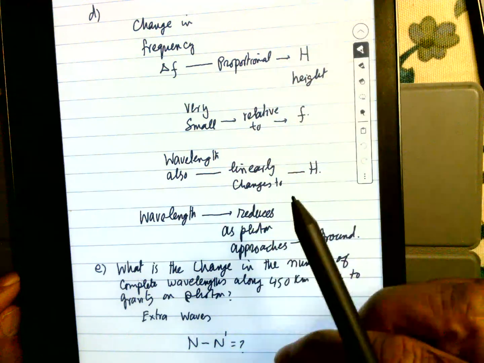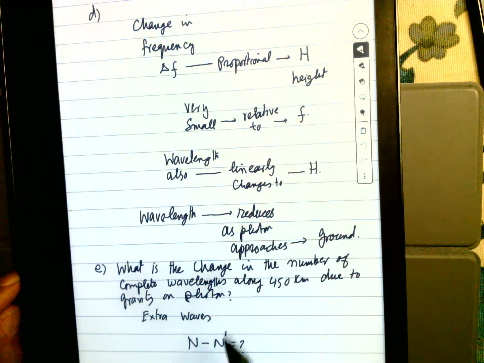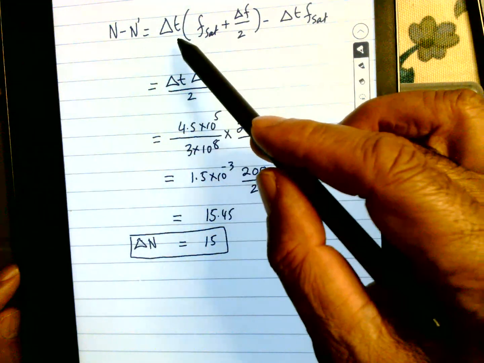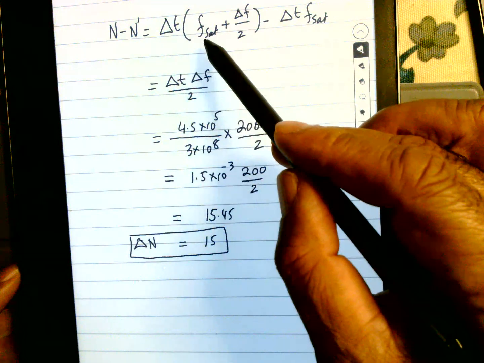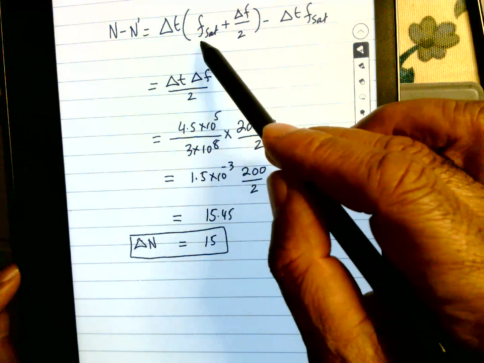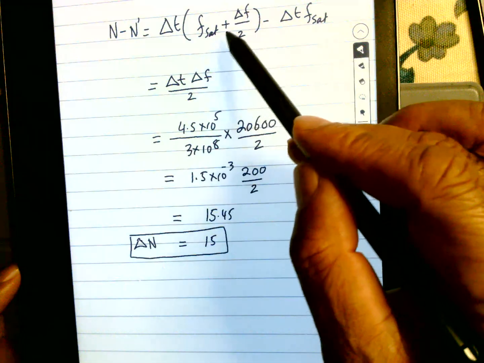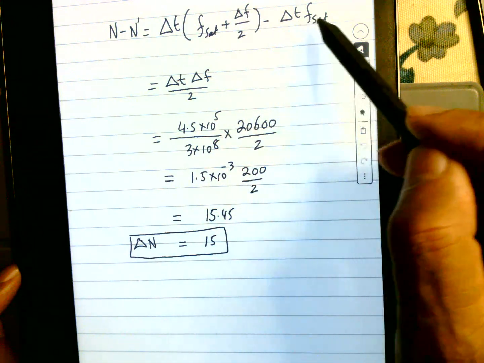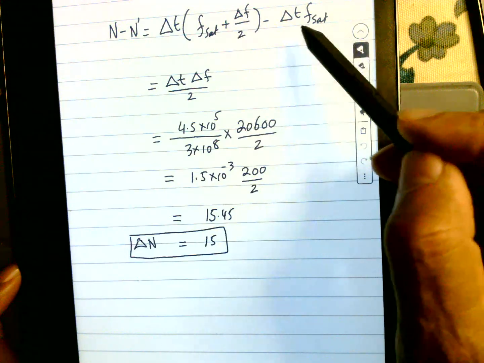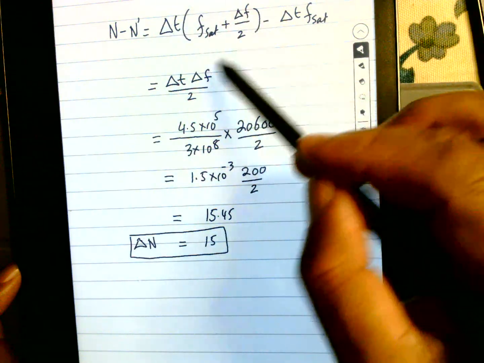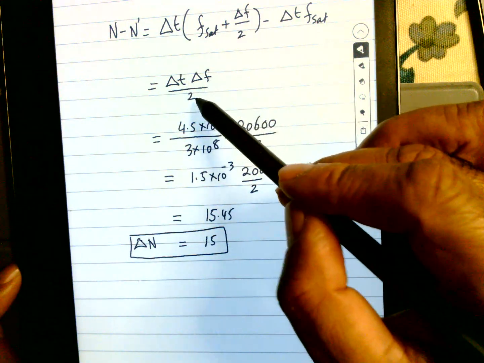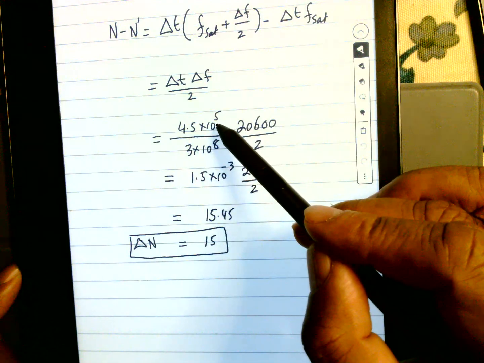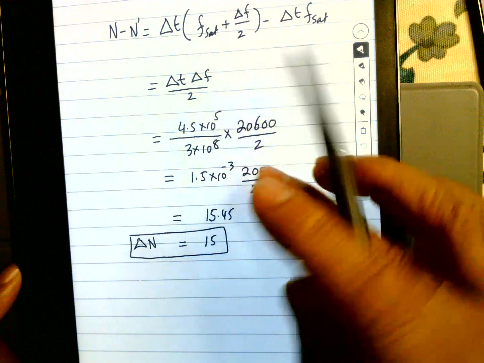So n with gravity, and n dash without gravity, which we have enumerated. So the difference is the time multiplied by this change: delta t multiplied by f satellite plus delta f by 2, minus f. So this cancels, and this is equal to delta t delta f by 2. So delta t is 2.5 times 10 to the power minus 3 seconds, the time which we have measured already.